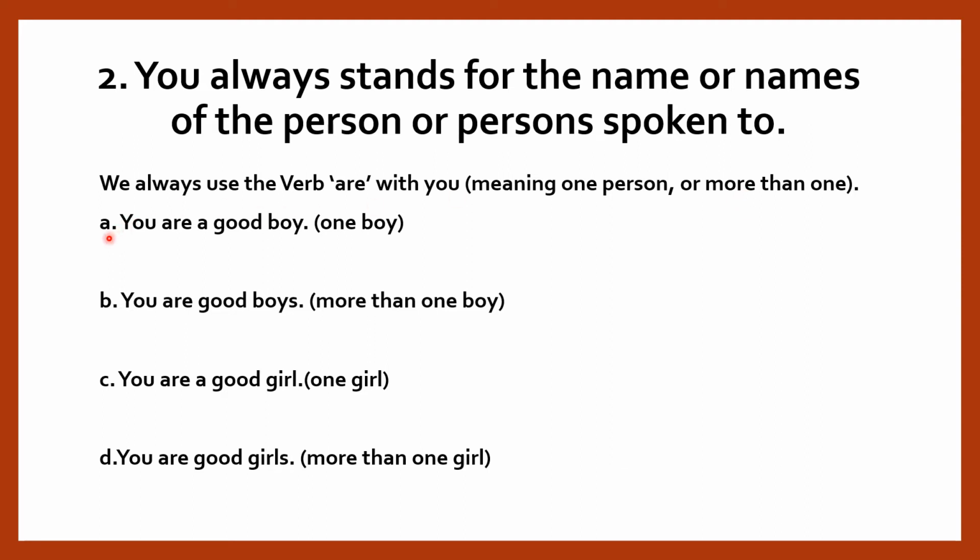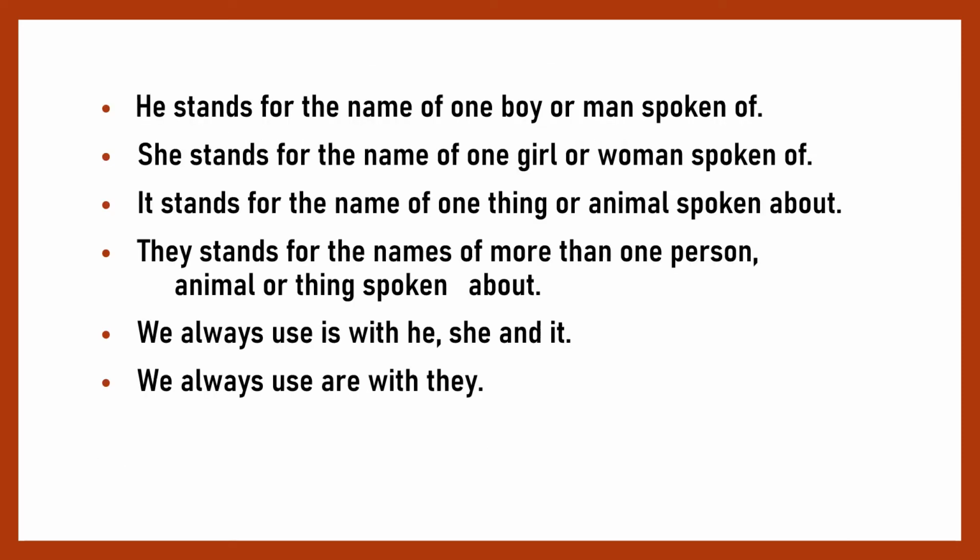For example, you are a good boy. Here, you are a good boy means we are speaking of only one person, that is one boy. You are good boys. Again, you see the second example. There is more than one. Boys means more than one. So we can say you are good boys. You are a good girl. You are good girls. One girl and more than one girl. So you are is used with one person and even more than one person.